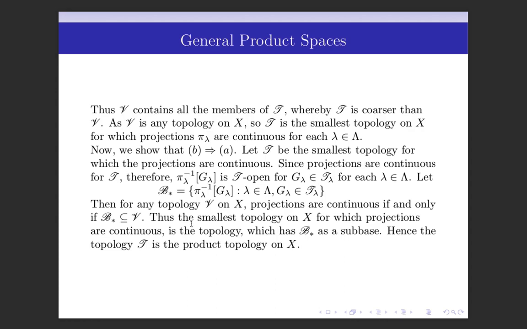Let B star be the collection of sets of this form, pi_lambda inverse G_lambda, lambda belongs to capital Lambda, G_lambda belongs to T_lambda.